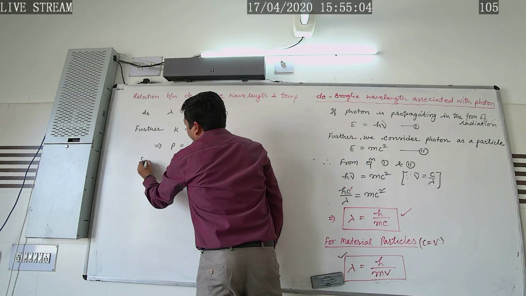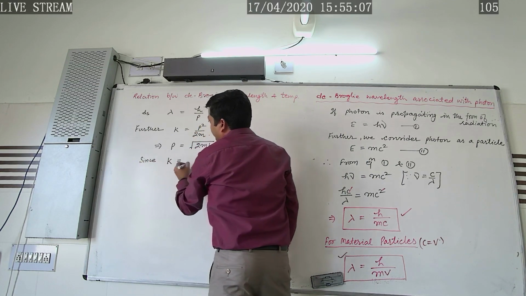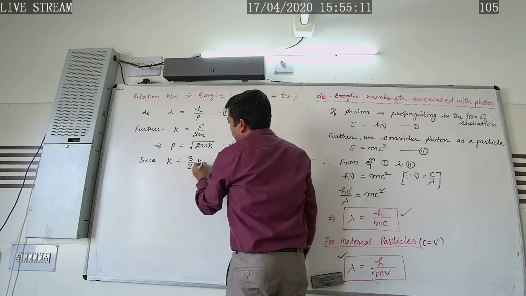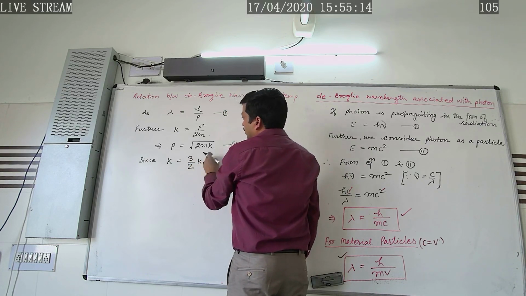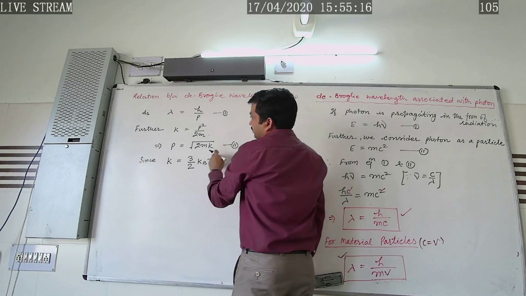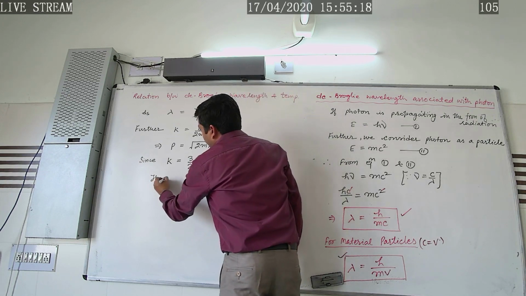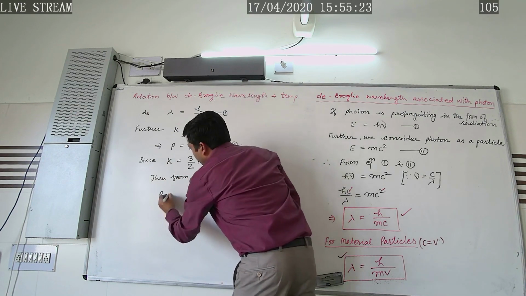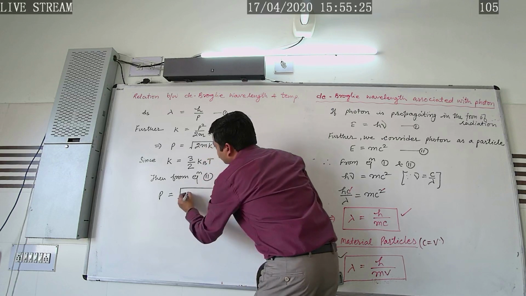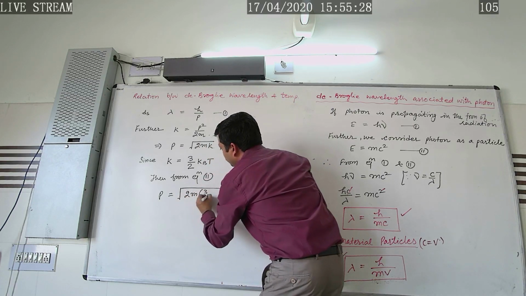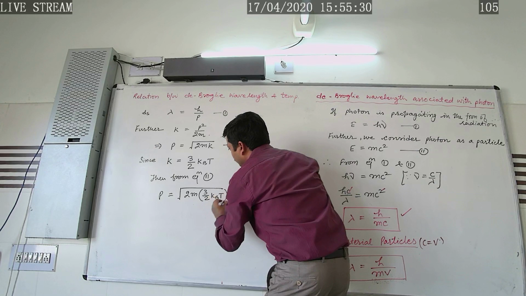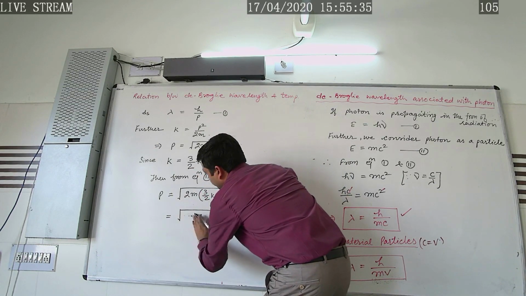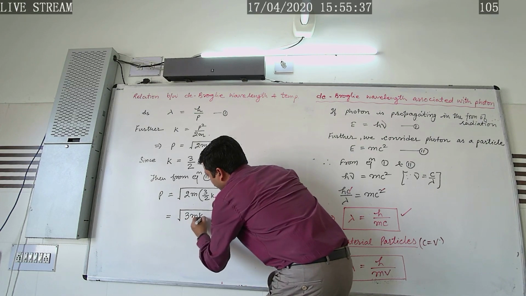Since according to the kinetic theory of gases, the average kinetic energy is given by 3/2 kBT, if I put the value of K here, then from equation 2 we get p = √(2m × 3/2 kBT). The 2 and 2 get cancelled out, and we get p = √(3m kBT).